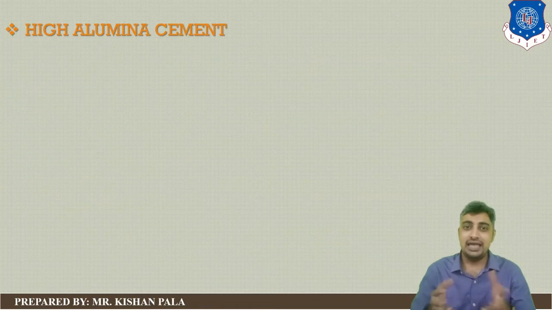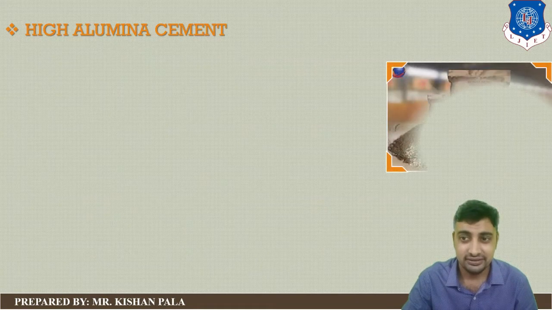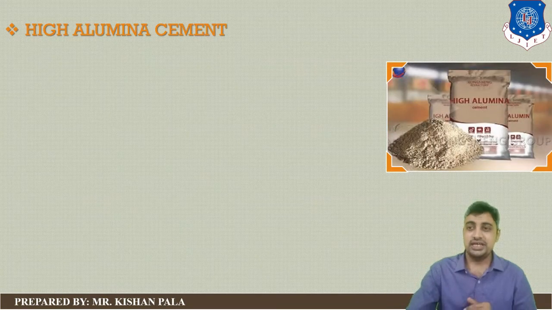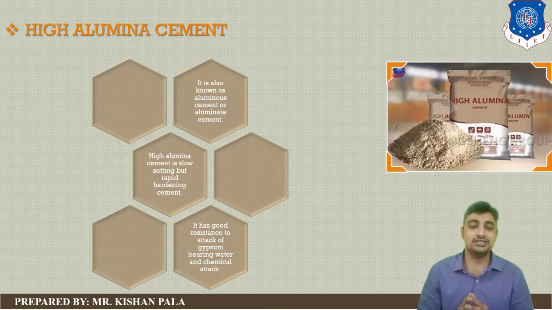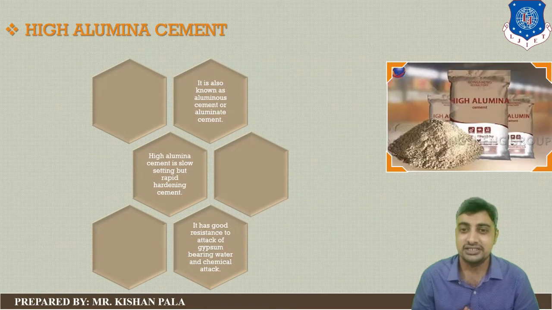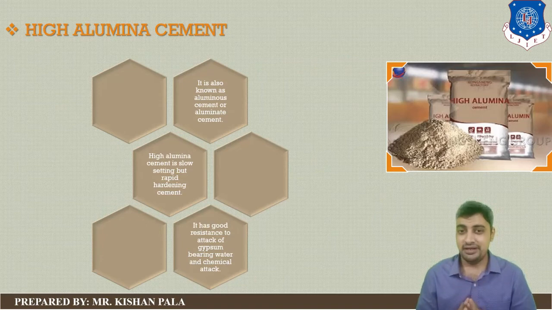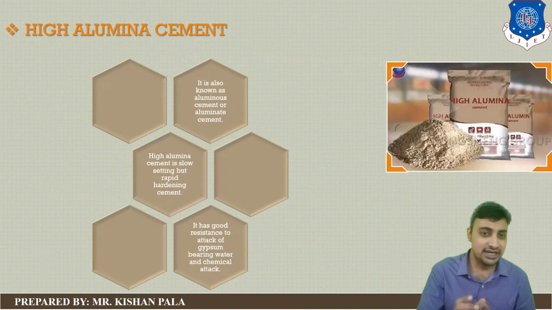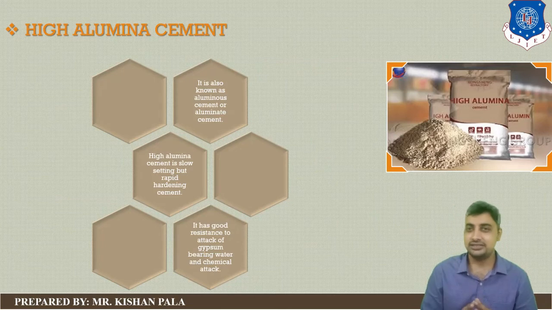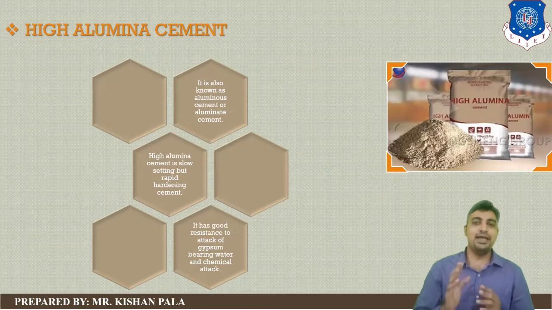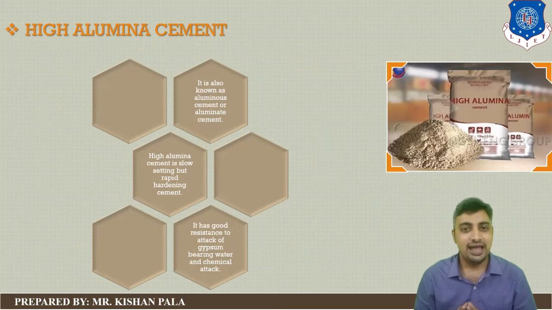Next type is high alumina cement. You can see in the photo. It is also known as aluminous cement or aluminate cement. High alumina cement is slow setting but rapid hardening cement, and it has good resistance to attack of gypsum bearing water and chemical attack.